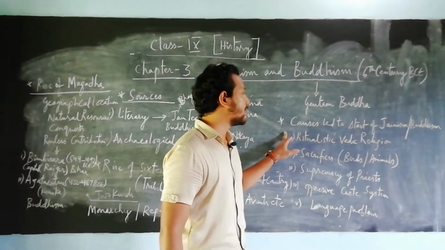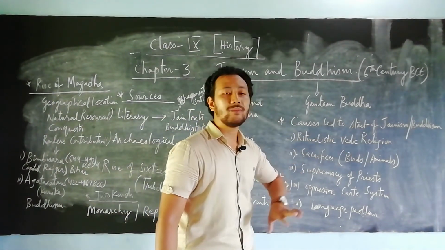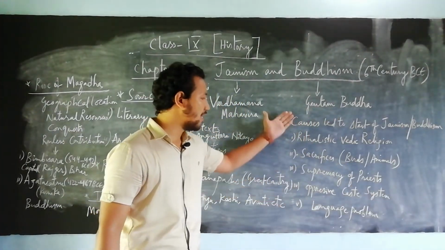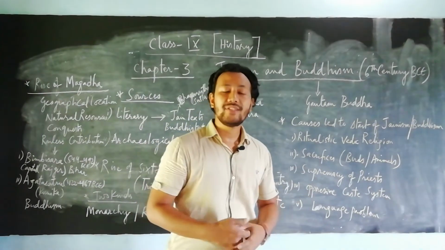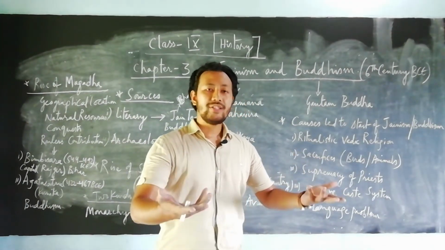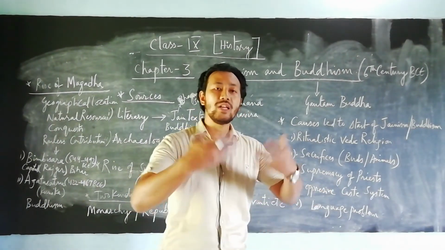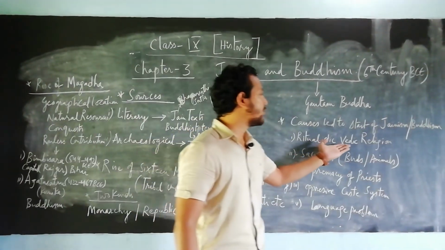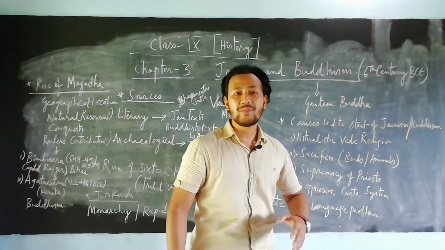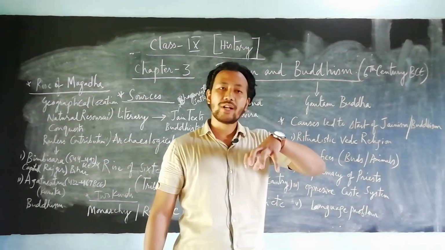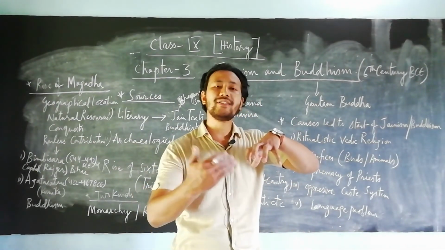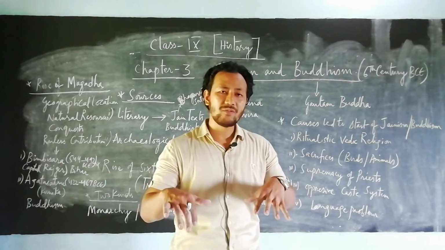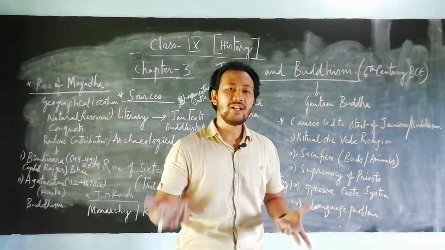And the last topic is known as the causes that led to the start of Jainism and Buddhism. In the same chapter, we mainly focus on 5 points: what were the main reasons that led to Jainism and Buddhism emerging during the 6th century BCE. The first topic is the ritualistic Vedic religion. We all know that if we talk about India, from very ancient time India mainly referred to the Hindu nation, but at present we have more than 5 to 6 religions.